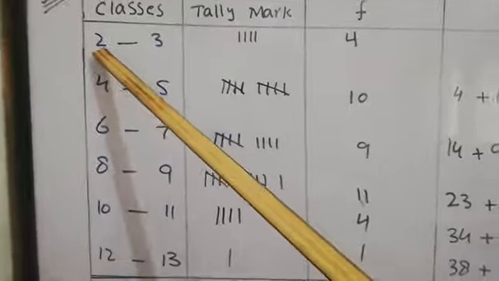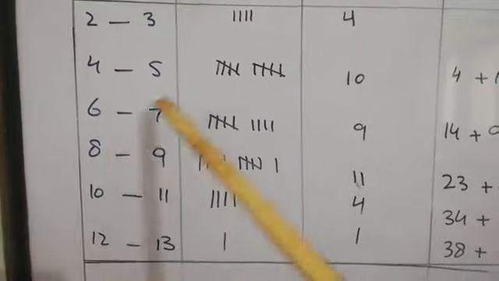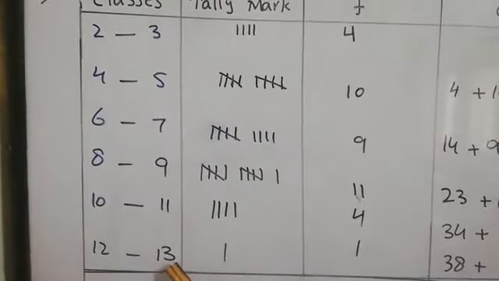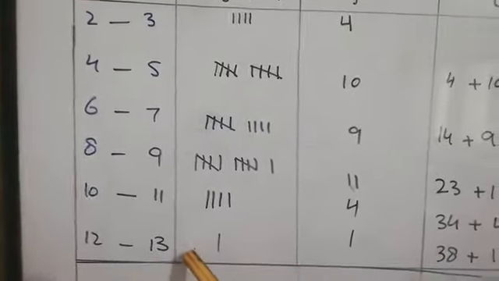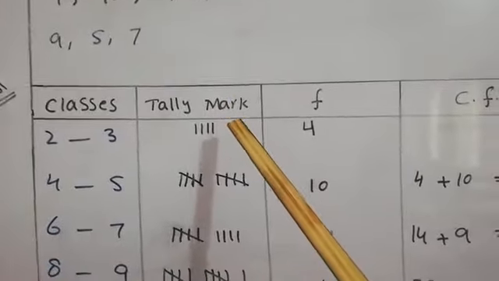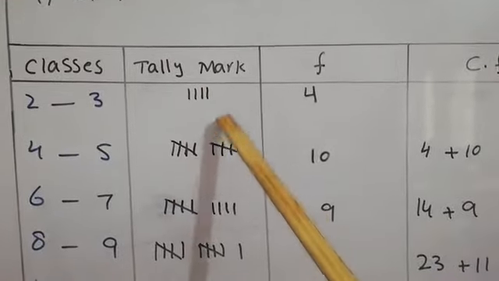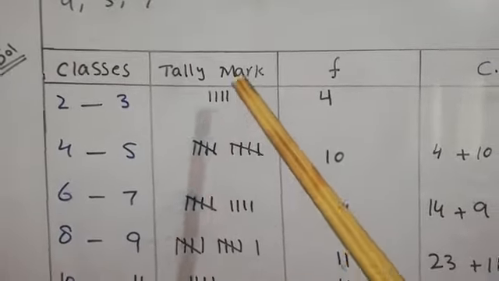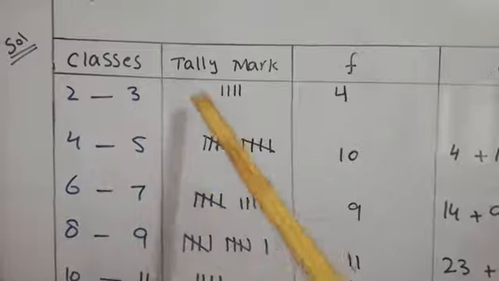So distribute the values 2 to 3, 4, 5, 6, 7, like 12, 13. 13 is not present, but it doesn't matter. And now we will go to the tally mark. Tally marks are the lines that express how many times these values occur in the data.